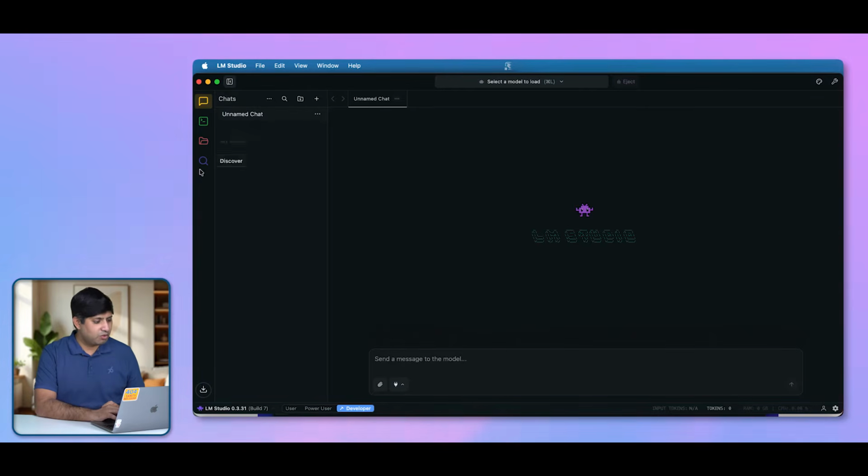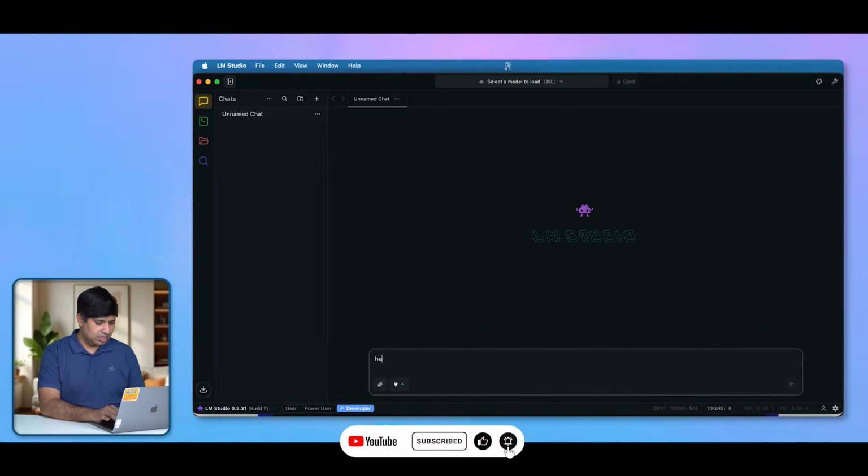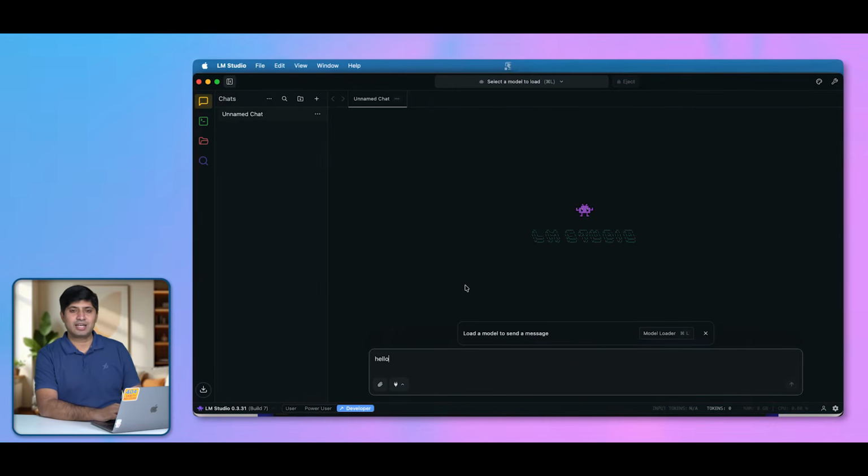Now you have a few options here. Okay, so chat is there. Chat is the main window where you can just talk to the model. So let's say if I say hello, it's going to tell us that we don't have any model because we did not install Qwen 3 in the previous window. So we are going to install the models. That's not the problem. But here we have a few options to look at first.